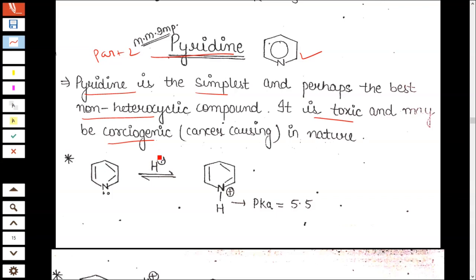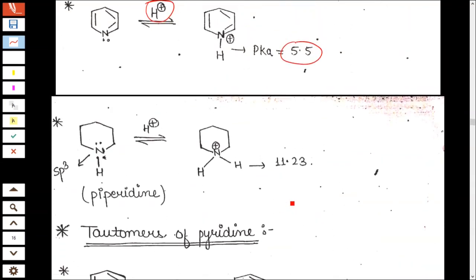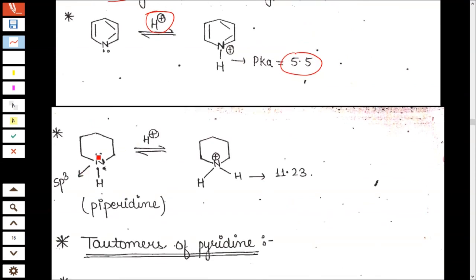When pyridine is treated with H+, you get a pKa value of 5.5, which is more acidic. And if you reduce pyridine, removing the 3 double bonds, you will get piperidine.